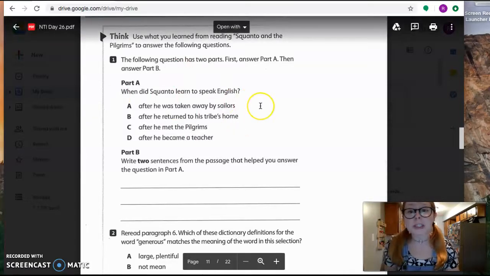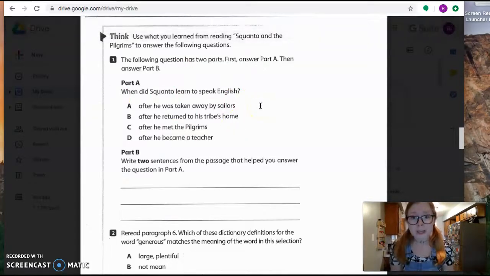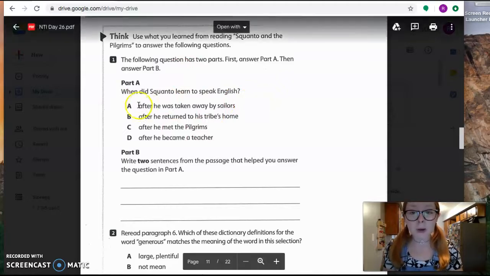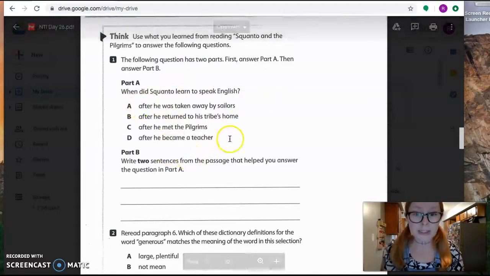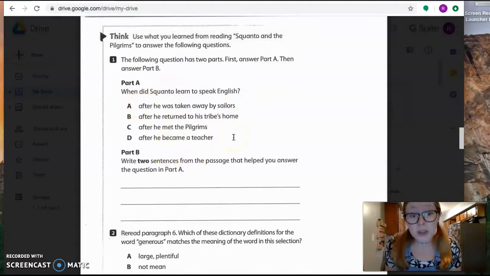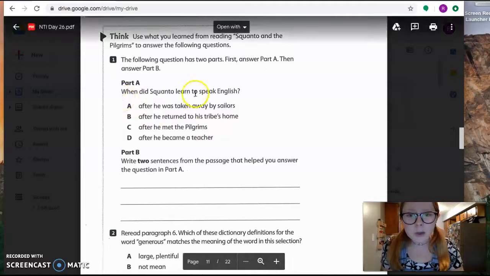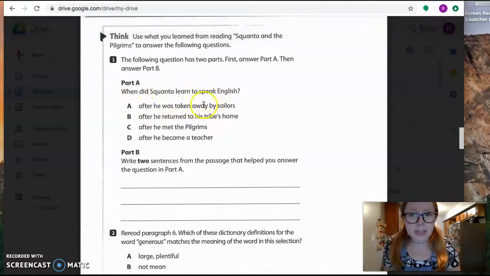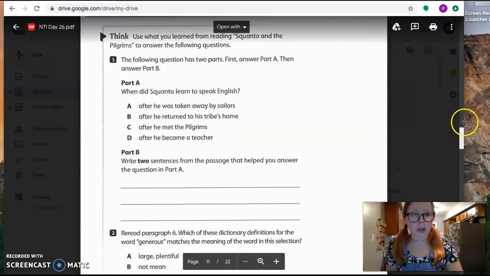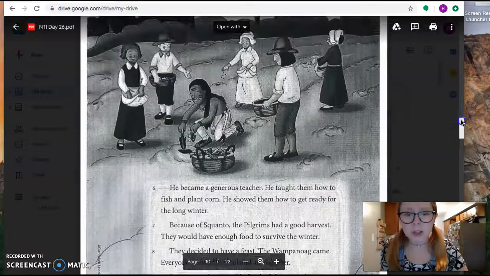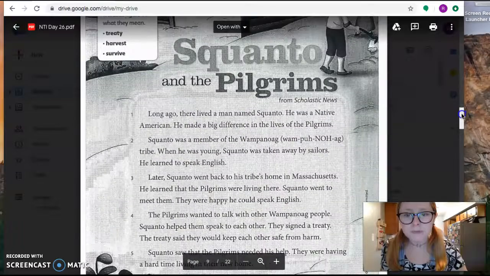So this first question says, when did Squanto learn to speak English? And I would always read all of my answer choices and then go back into the story to see when that happened. So when did Squanto learn to speak English? After he was taken away by sailors, after he returned to his tribe's home, after he met the Pilgrims, or after he became a teacher? So let's go up and see when he learned to speak English.